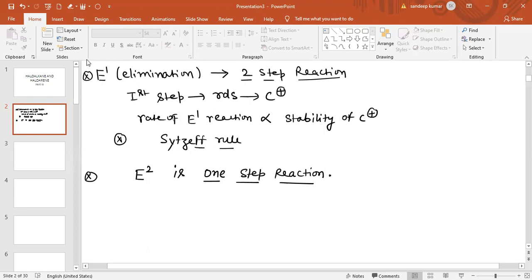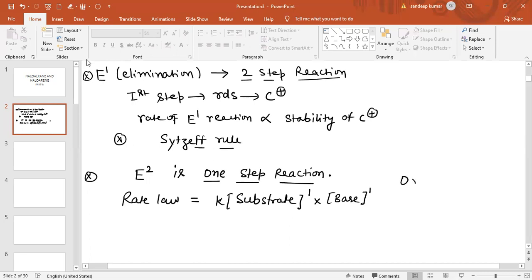And according to rate law, the rate of E2 reaction depends on the concentration of substrate raised to the power 1, and it also depends on the concentration of base.